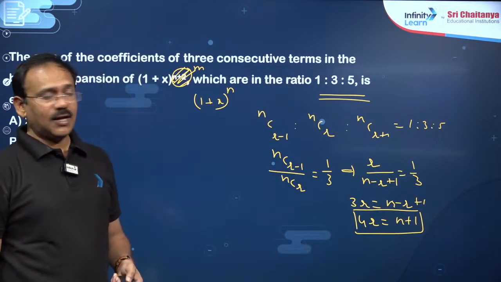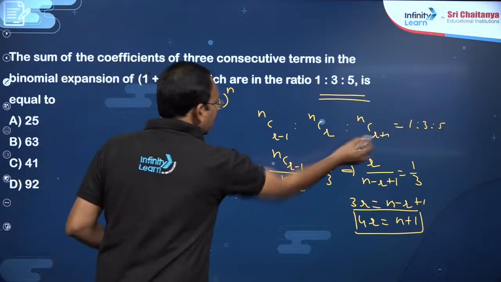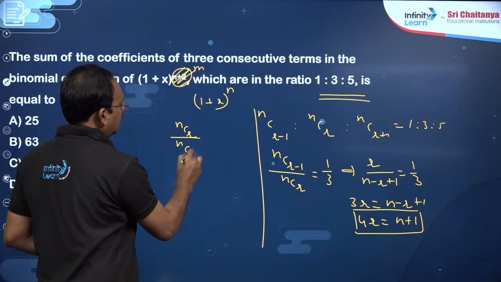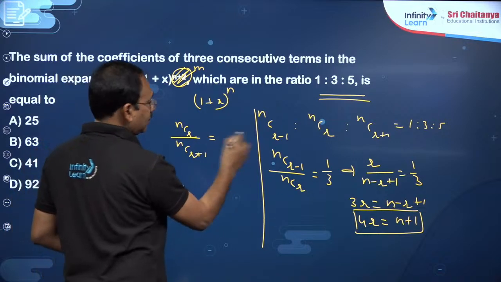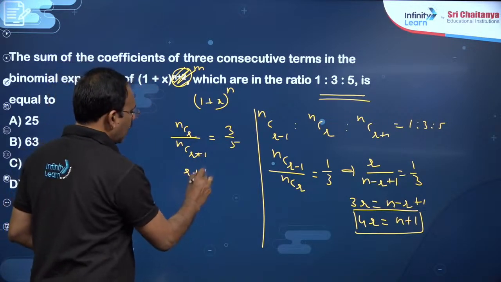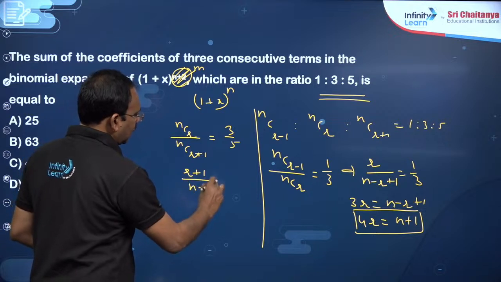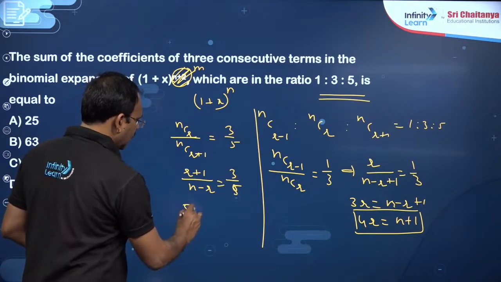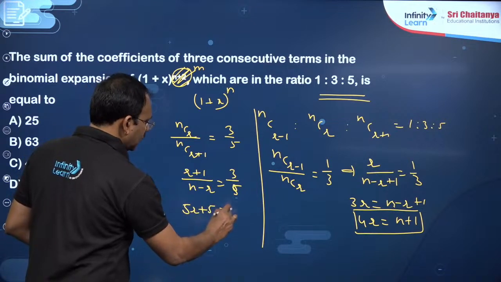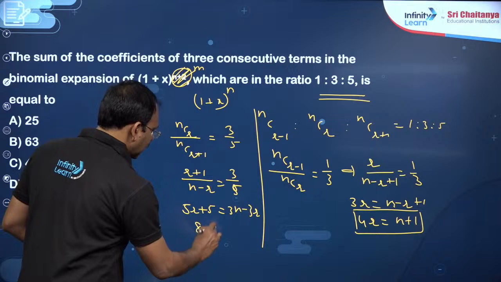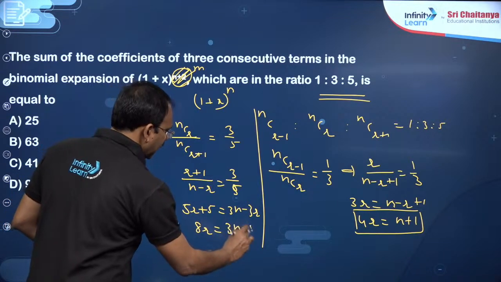The second equation is that nCr by nC(r plus 1) will become 3/5, dear students. So here the result is (r plus 1) by (n minus r) will be 3/5. So you will get 5r plus 5 is equal to 3n minus 3r, so that 8r is equal to 3n minus 5.